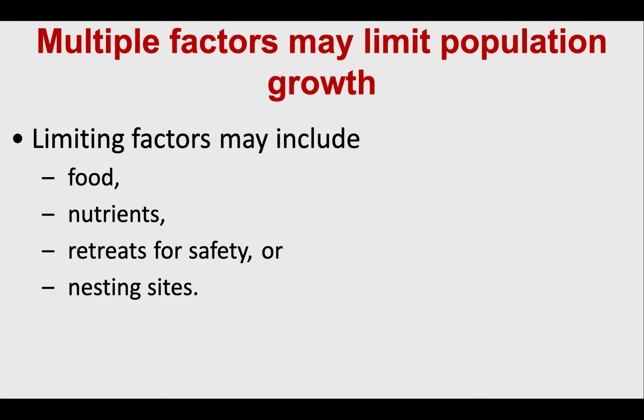Many factors can influence this. We talked about a few: food, maybe nutrients, especially for plants that can't move and have to stay in a single spot. Maybe it's areas of protection from predators, or maybe it's the number of nesting sites. So maybe we just can't find enough habitable space for that large population of birds.